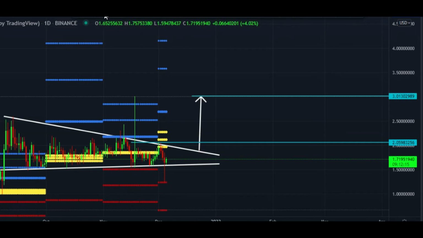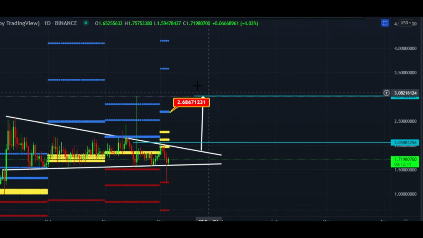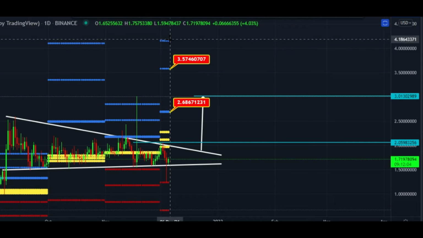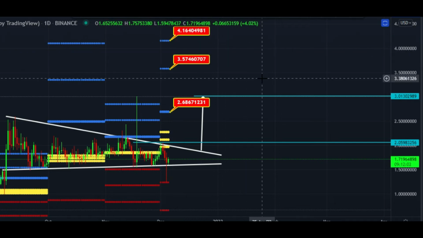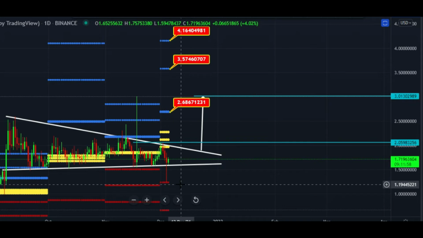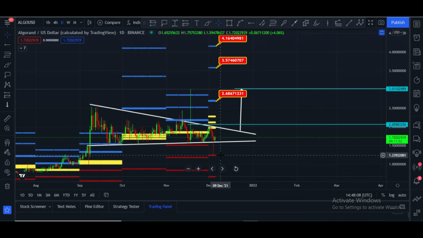After that, the first monthly bullish target is $2.68, the second monthly bullish target is $3.57, and the third monthly CPR bullish target is $4.16. These are the areas. And here you can see, after touching this bearish monthly CPR level, price bounced back and it was at the $1.23 area.